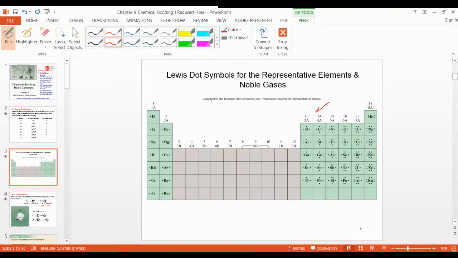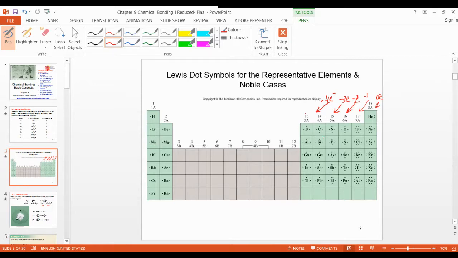This one, carbon, receives 4 electrons, so this is -4. This receives 3 electrons, this receives 2 electrons, this receives 1 electron, and here is 0 electrons. So these are the valencies or oxidation states of all these groups.